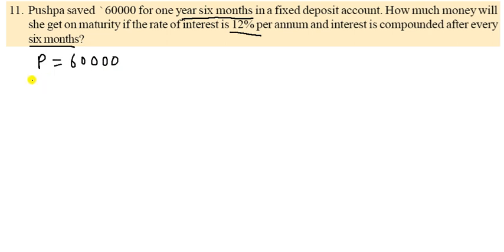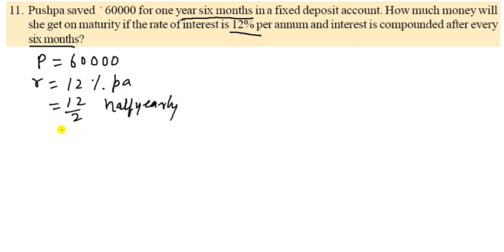So let us start. So amount is given as 60,000. So you have to write 60,000, and the rate of interest is 12% per annum. It will be changed into half yearly. So 12 divided by 2, because 2 half years are there in 1 year. It is half yearly.